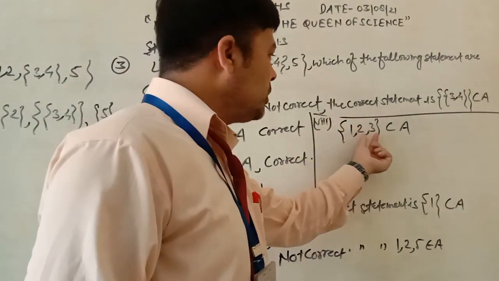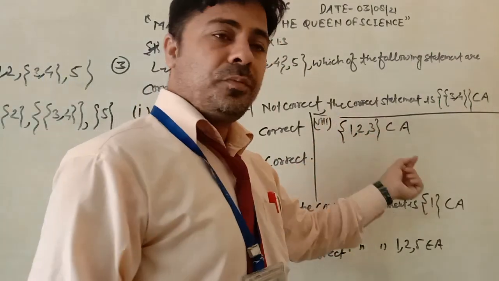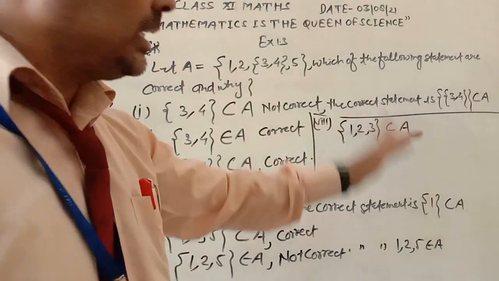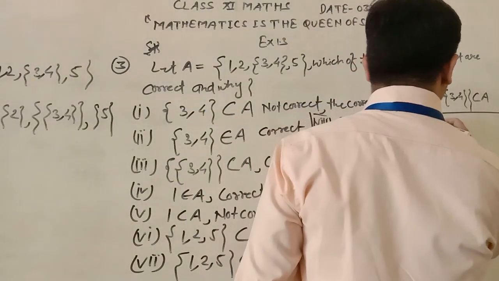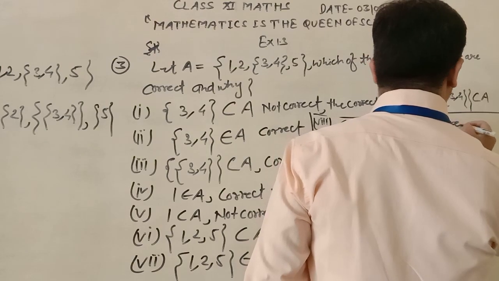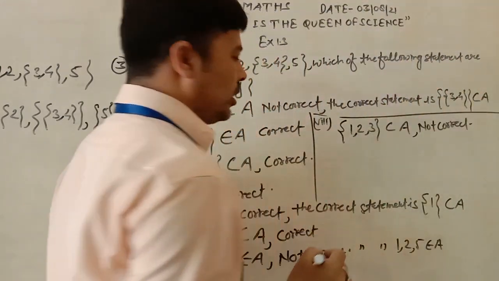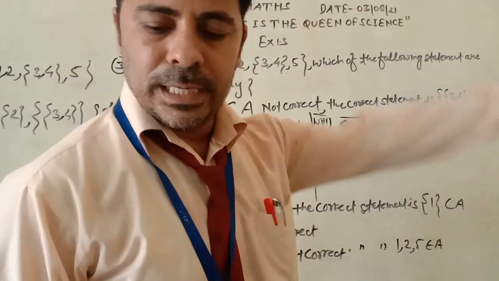So if 1, 2, 3 and 4 are given in a curly bracket, then it is a subset, and otherwise it is not a subset. Not correct.